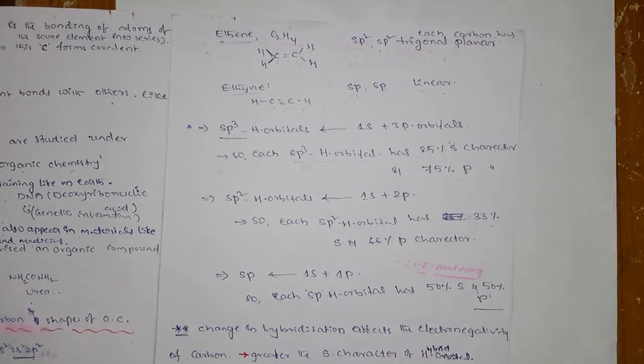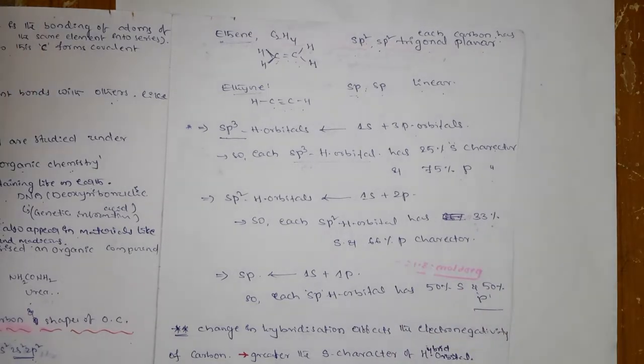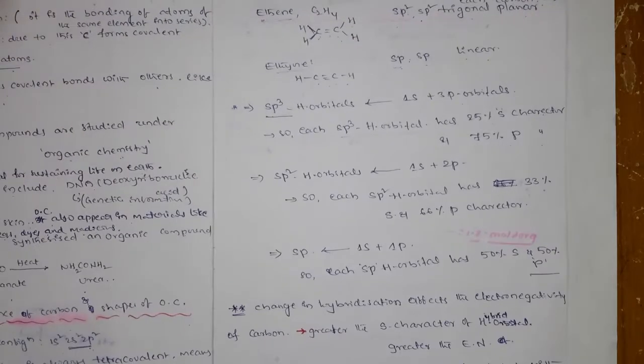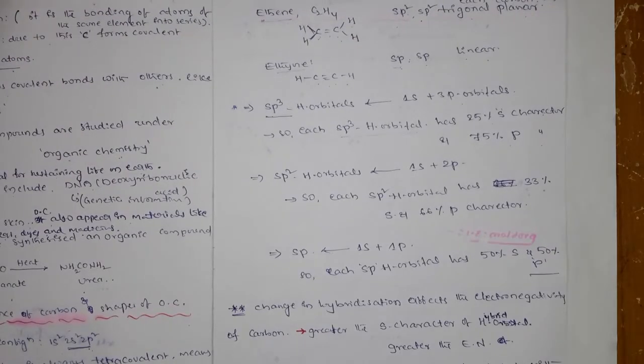You know what hybrid orbitals are. In hybridization, first the atomic orbitals combine and further form the hybrid orbitals. These hybrid orbitals are involved in the bonding, not the atomic orbitals. These are all things you learned in chemical bonding, so I am not going to repeat all of this again.